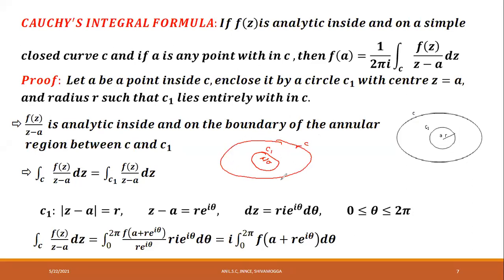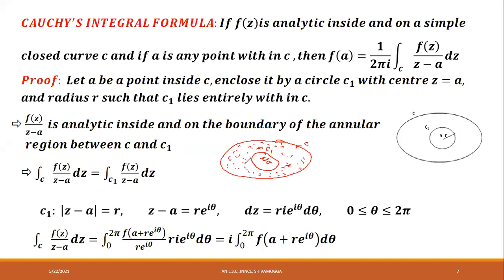So what is the construction? Consider a simple closed curve C, joined end to end like this. And A is any fixed point inside C, and construct a circle C1 with center as A and radius R such that C1 lies entirely within C. Now by hypothesis, f of z is analytic inside and on a simple closed curve C, which means f of z is analytic at every point in the annular region between C and C1. Correct?